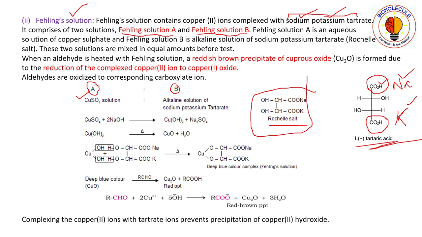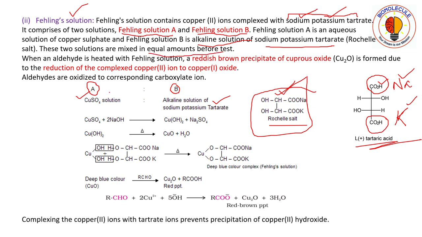And Fehling solution B is an alkaline solution of sodium potassium tartrate. These two solutions, Fehling solution A and Fehling solution B, are mixed in equal amounts. This is mandatory. You have to mix both in equal amounts before the test.